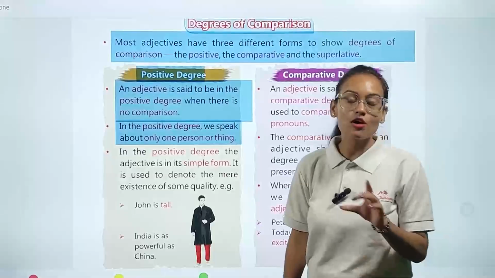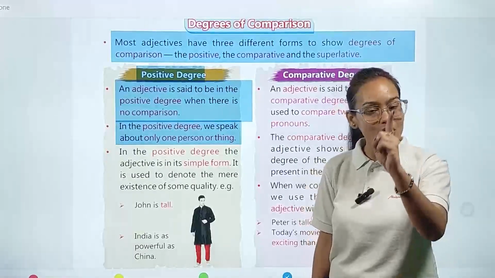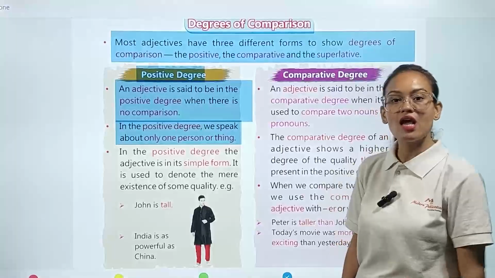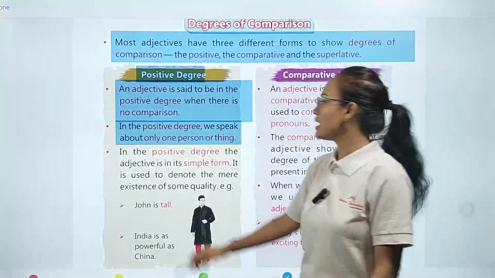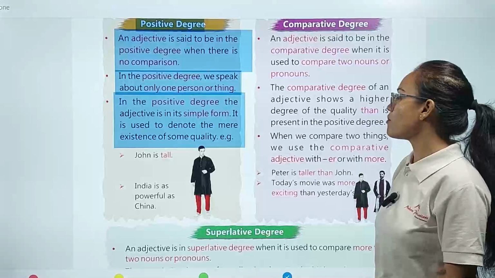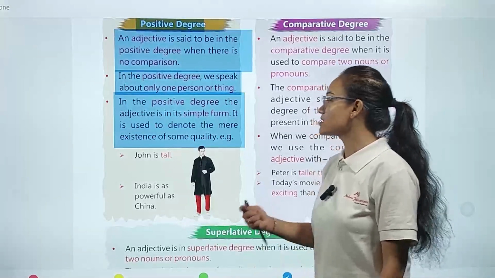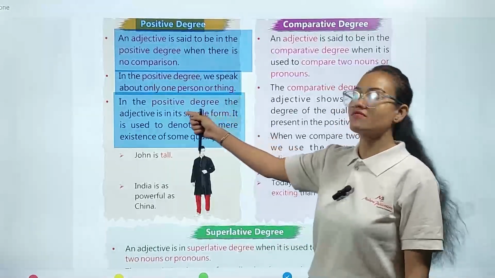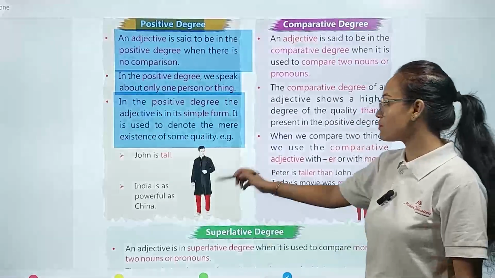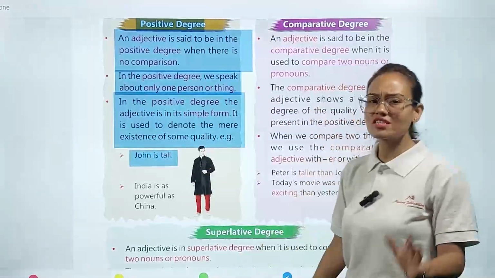In positive degree of adjective, we talk about only one person, only one thing, only one place, or only one city. In the positive degree, the adjective is in its simple form. It is used to denote the mere existence of some quality. In positive degree, my dear student, the adjective is always present in its simple form. Example, you can see: John is tall. This is a very simple word.